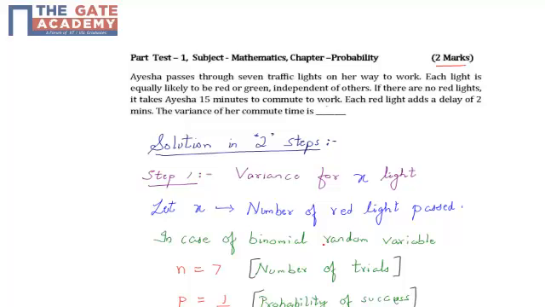In case of a binomial random variable, n would be equal to 7, that is my total number of trials, since we are given that in all there are 7 traffic lights. And my probability of success p would be 1 by 2, since again we are given that the probability of red is equal to the probability of green and both of them are independent of each other. Here it is said that it is equally likely, hence p is equal to 1 by 2.